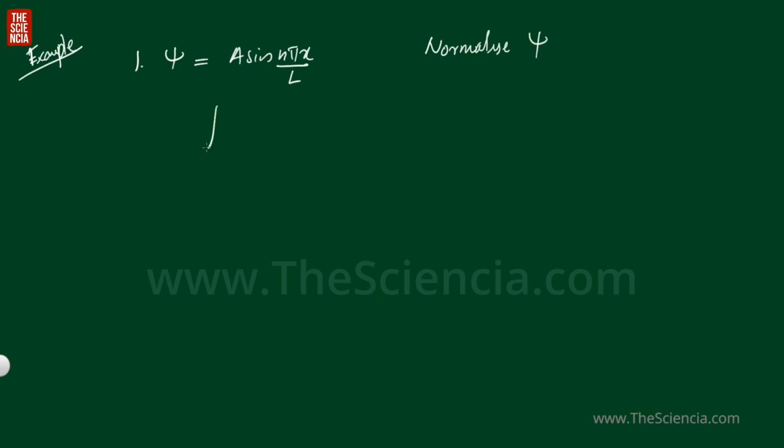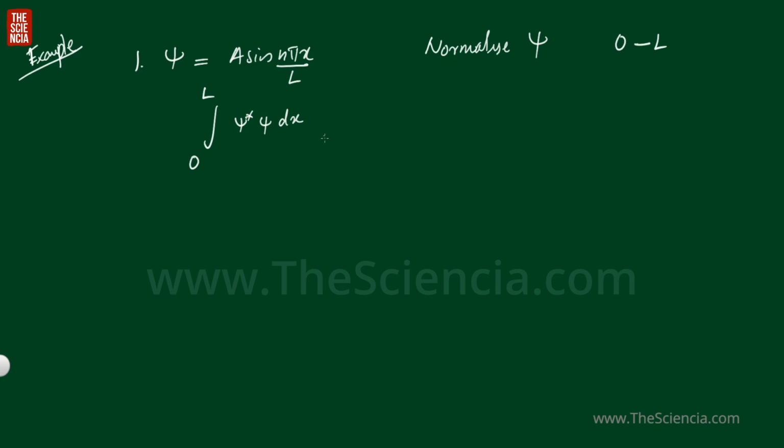We have to take the integral, that is psi star psi dx. Here the limit is between 0 to L, where L is the length of a 1D box. So we have to find the normalized wave function inside a box of length L.